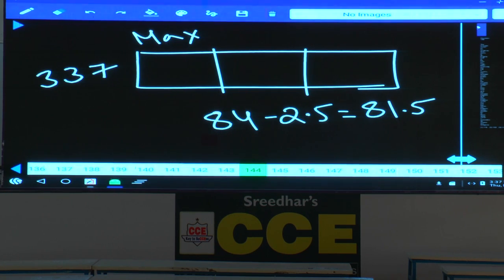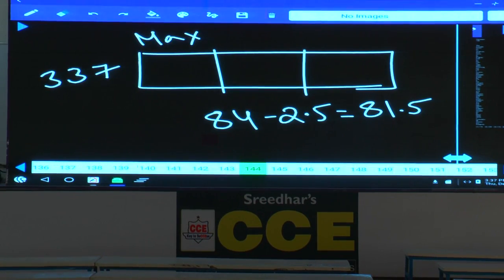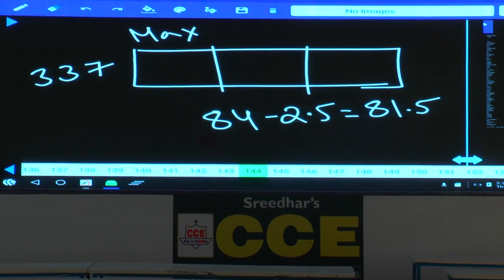If you have a third topper, he should definitely get more than 81 and a half. Then only you can say he is third topper. If he is also getting 81 and a half, you cannot say he is third topper. Am I right? So marks obtained by third topper must be definitely more than 81 and a half. We are expecting maximum marks for first topper, so second and third should get as minimum as possible. Correct?